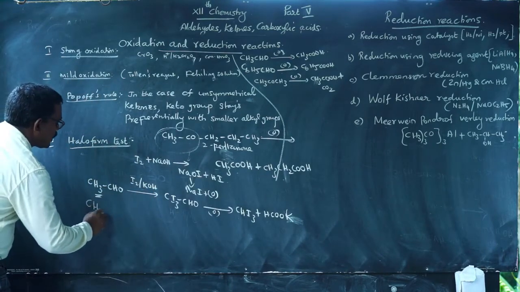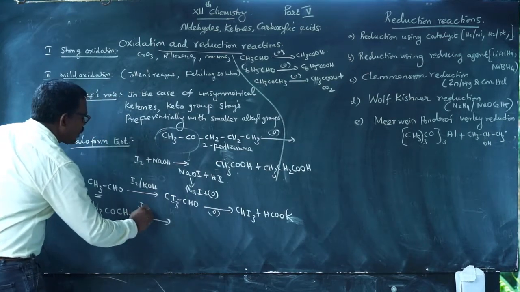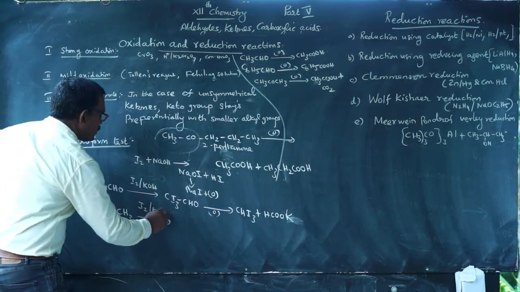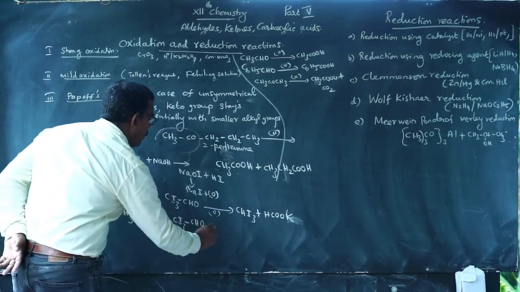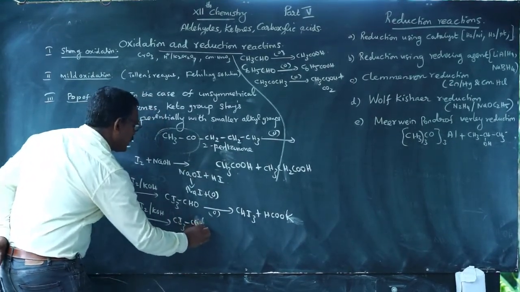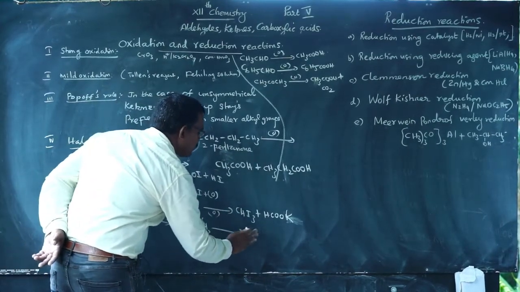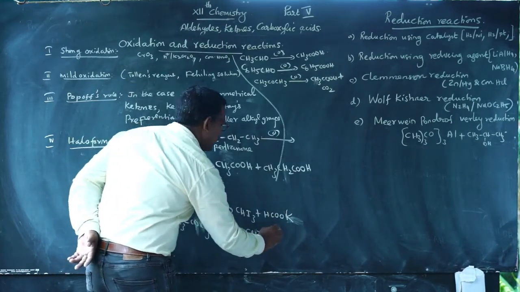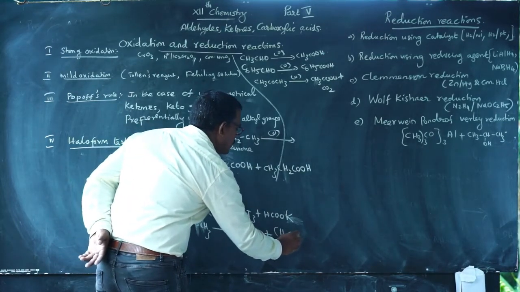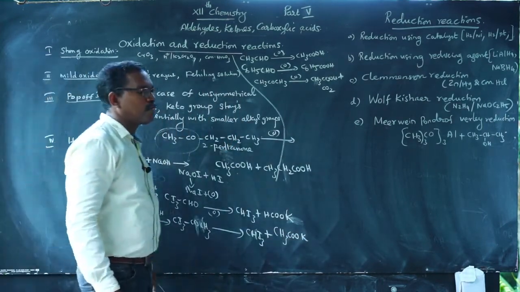Acetone, CH3COCH3, with iodine and KOH gives CI3COCH3, triiodoacetone, and further reaction gives iodoform and potassium acetate. Potassium acetate is the product. This is the haloform test.